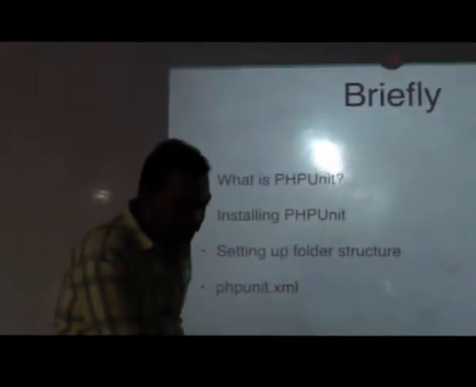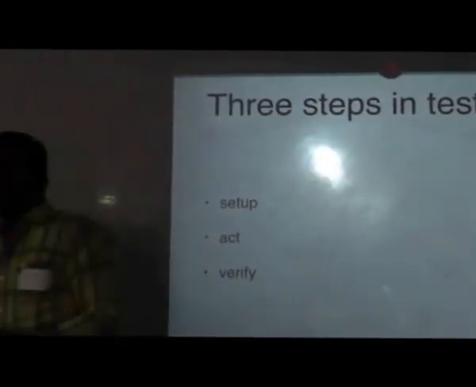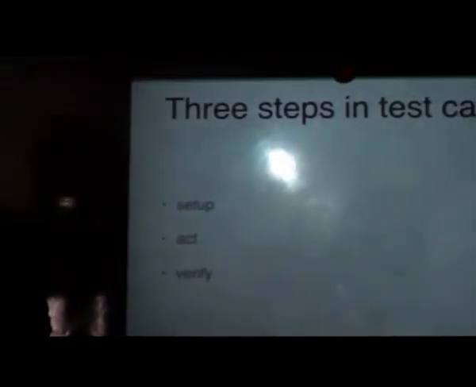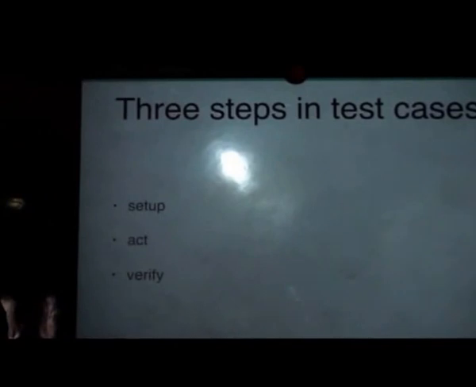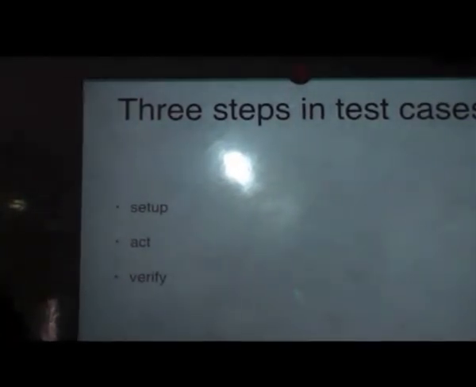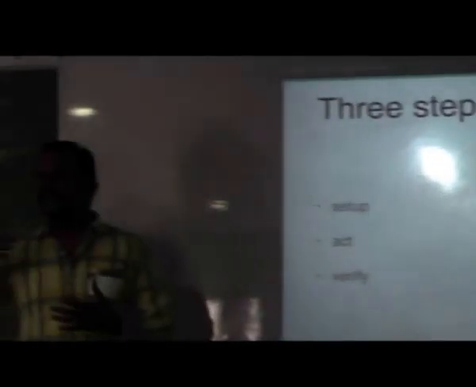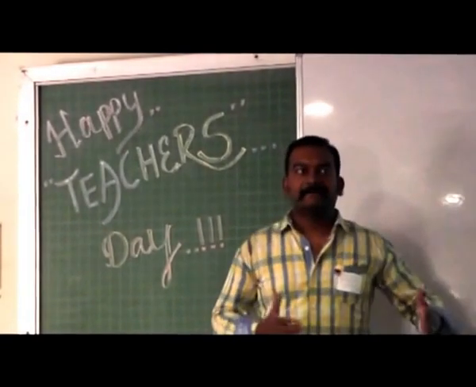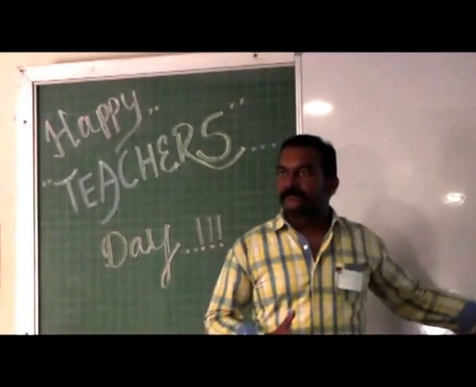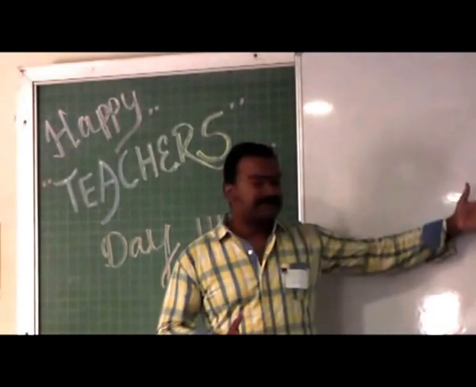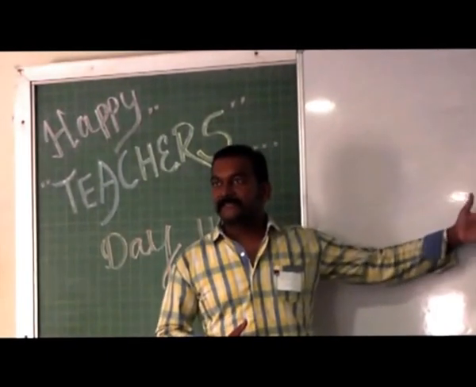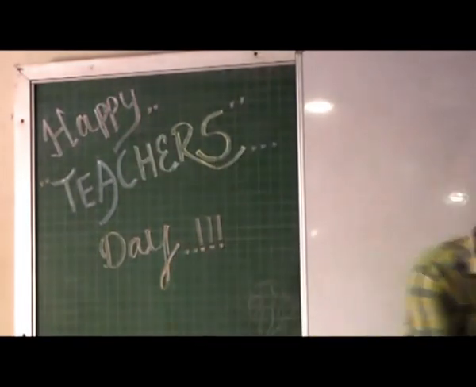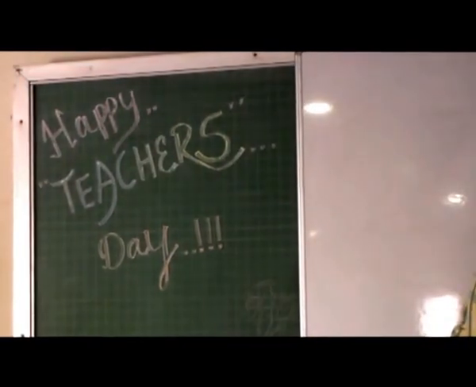Okay, so we talked about this. And we will now talk about what are the different steps that are there when you write a test case. Right? So you want to test a particular functionality, and for that, you're going to be writing a test case. And each of those test cases would have these different steps. Okay? So you have a setup step, you would have an act step, and then you would have a verify step. Okay? So I'll again show you some code and talk about that.